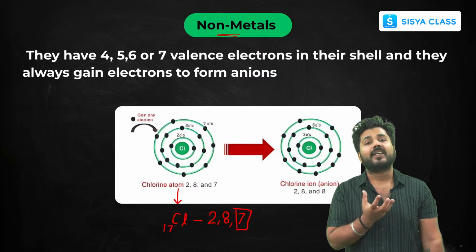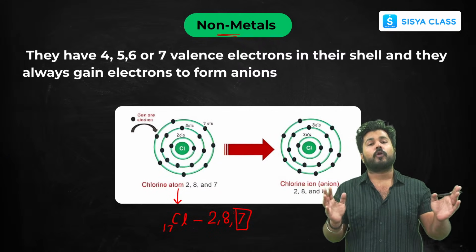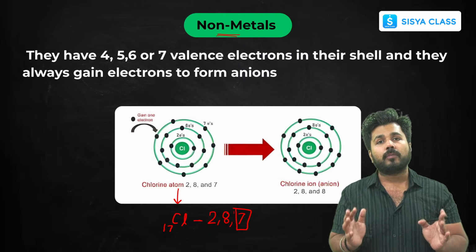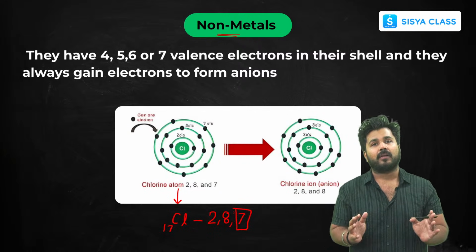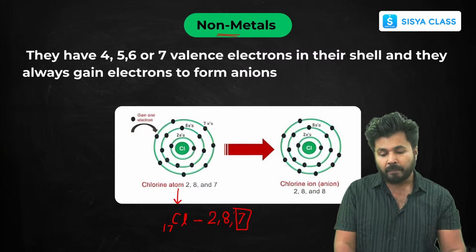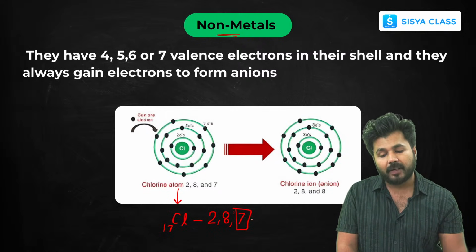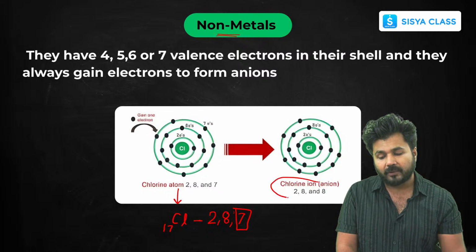Now to complete its octet, all of these elements follow the octet rule. They want to have 8 electrons in their outermost shell so as to become stable, like noble gases. So it is easy to gain 1 electron rather than losing 7 electrons. It gains that 1 electron and forms the chloride anion, Cl-. Since 1 electron is gained, there is 1 negative charge.